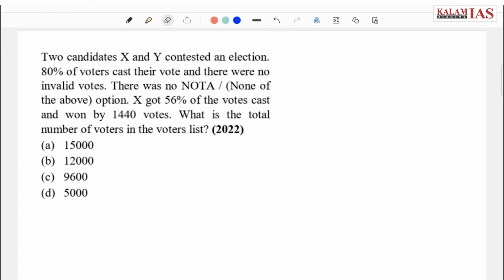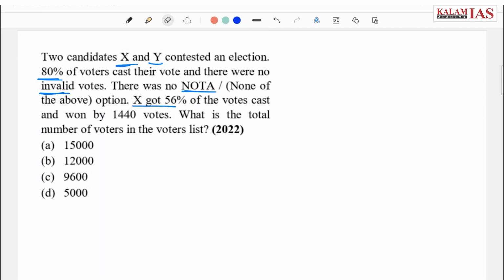Okay, I hope everyone has read the question properly and solved it now, because we have done a good amount of practice of questions which should now come into your habit so you can easily solve them. There are two candidates X and Y who contested in the election. 80% of voters have voted and there are no invalid votes and no NOTA also. That means all the 80% people have voted for either X or Y.